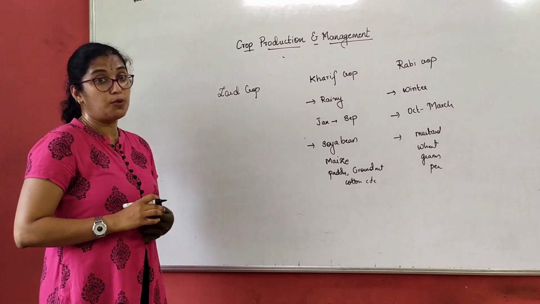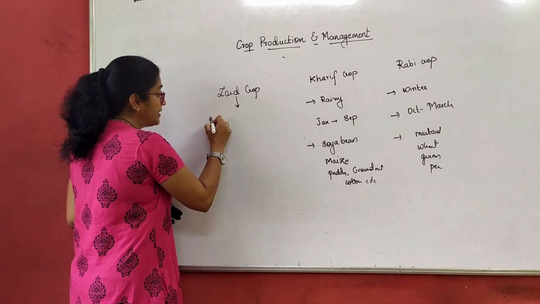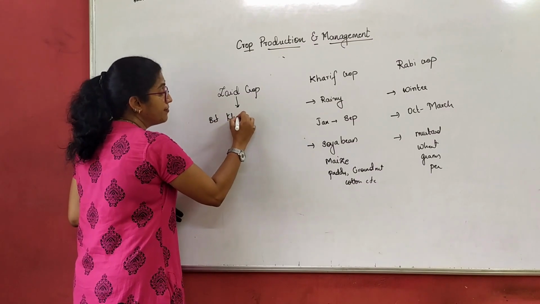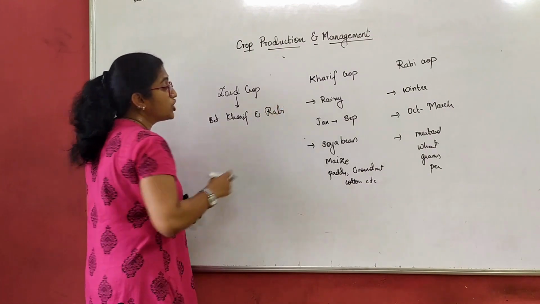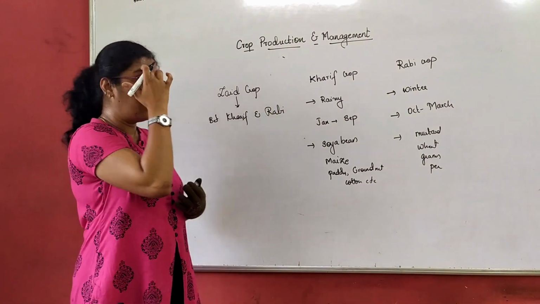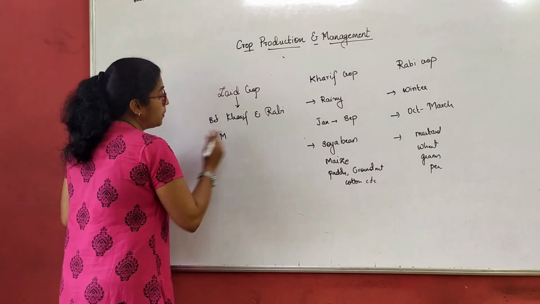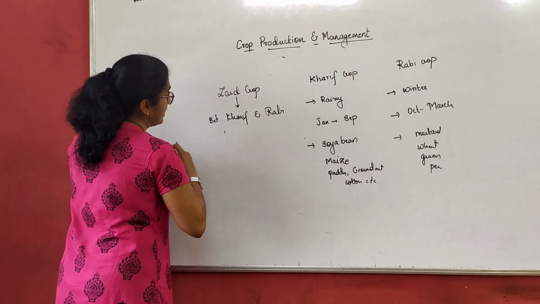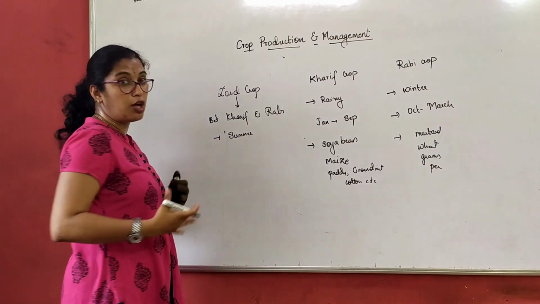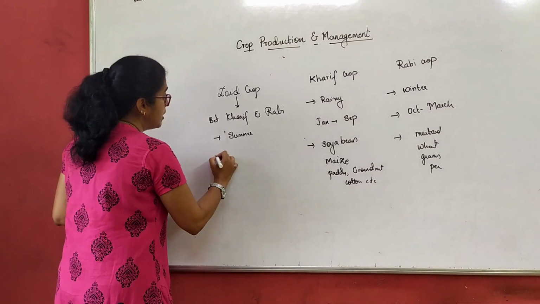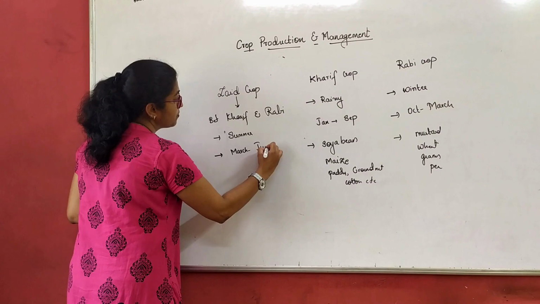Now what are Zaid crops then? Zaid crops are the crops which fall between Kharif and Rabi. That means they are grown in between. Now what is the season in between? These are grown basically in summer, between, you can say, March to June.